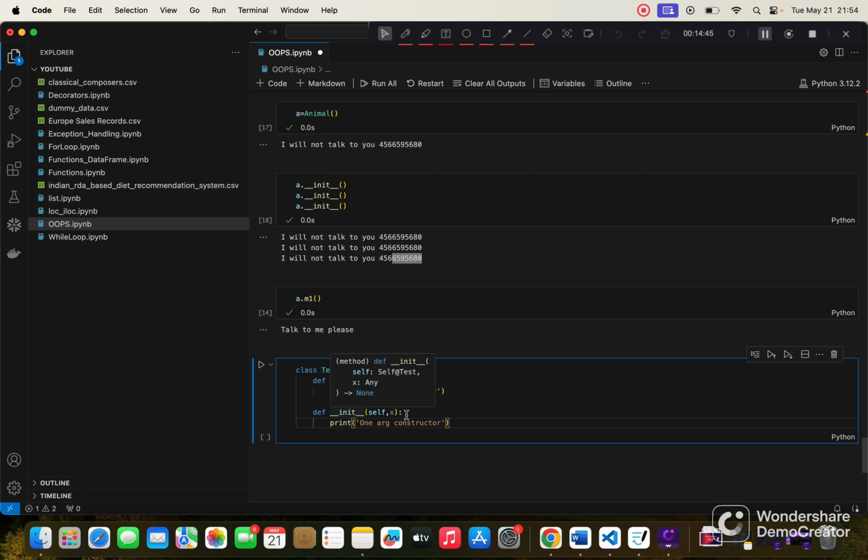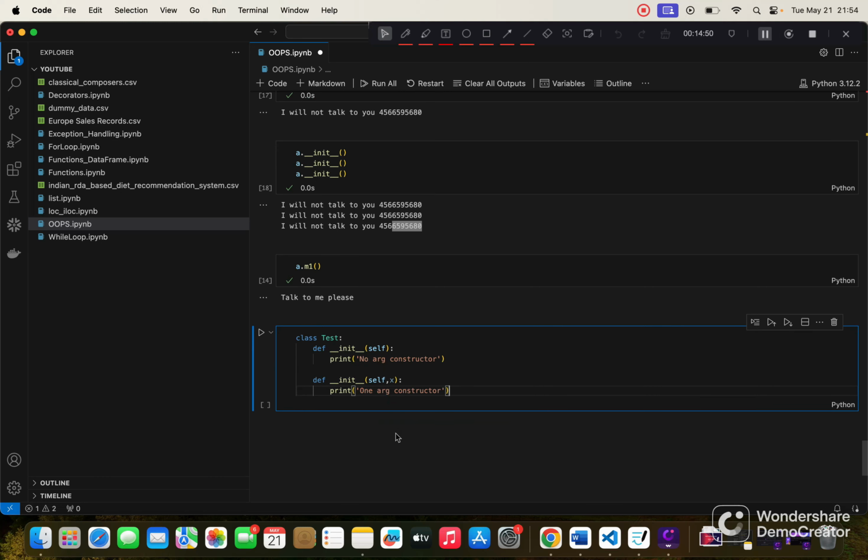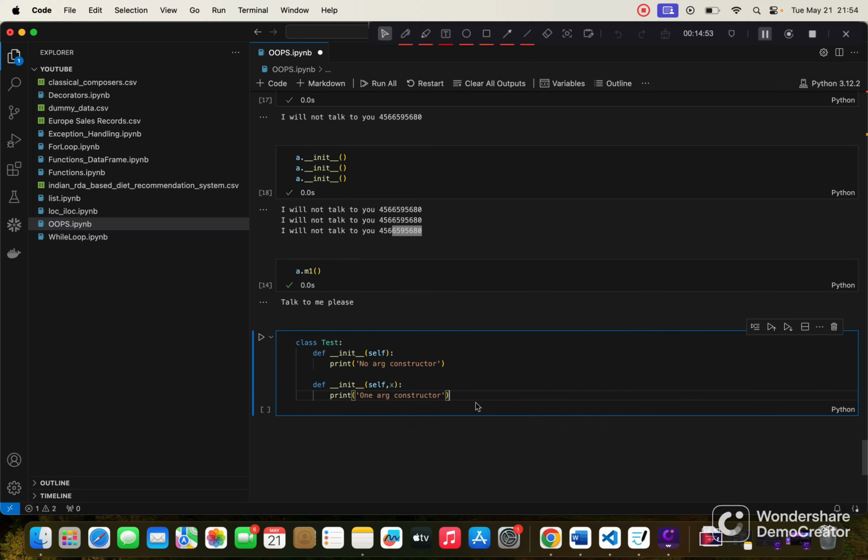And I'm creating one more constructor here in which I'm taking two arguments, self and x, and I'm trying to print one more argument, one arg constructor. So what do you guys think? Is it possible to create it or not? So let me try to create it. Yeah, so when we create a class like this, it will not throw the error. It will let us create it. And when we do such things, it means we are overloading the constructor. So this is called the overloading concept.